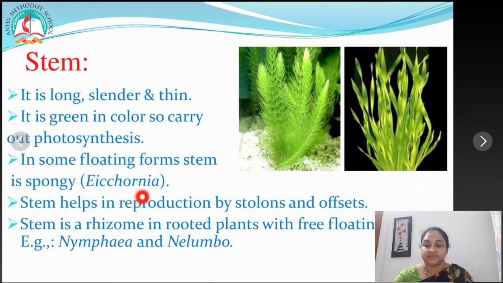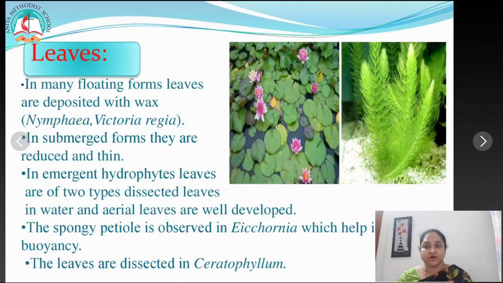Then we have leaves. What type of adaptation is found in the leaves of hydrophytes? In many of the floating forms, the leaves are deposited with wax. Nymphaea is an example for that. Then in submerged forms they are reduced and thin.